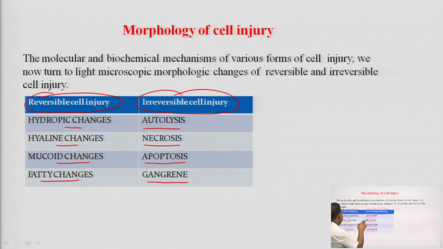These are the major things which happen in reversible and irreversible cell injury.